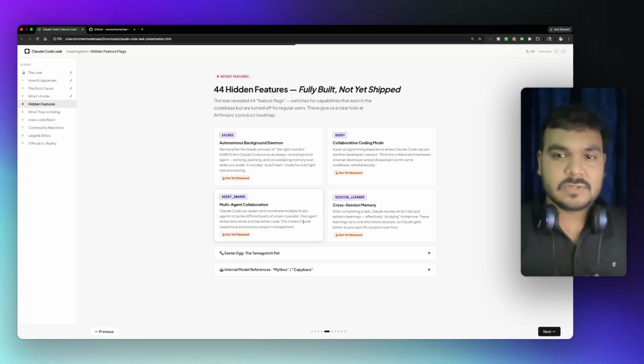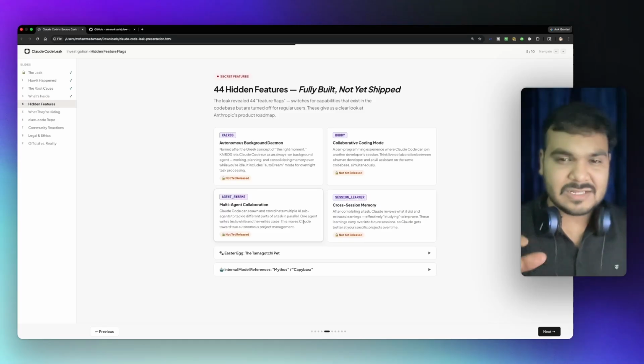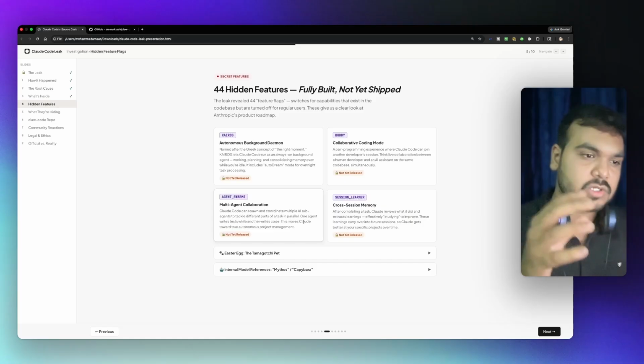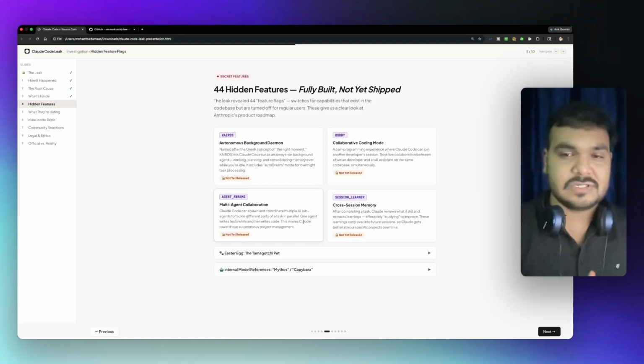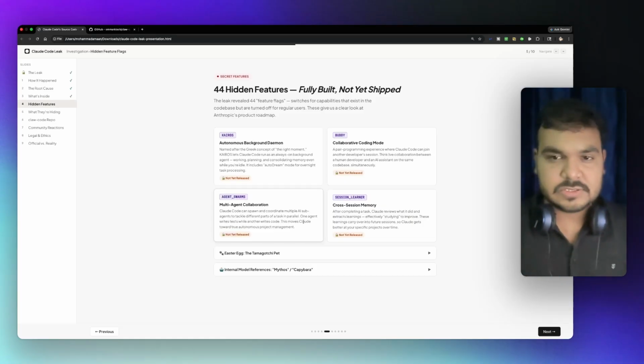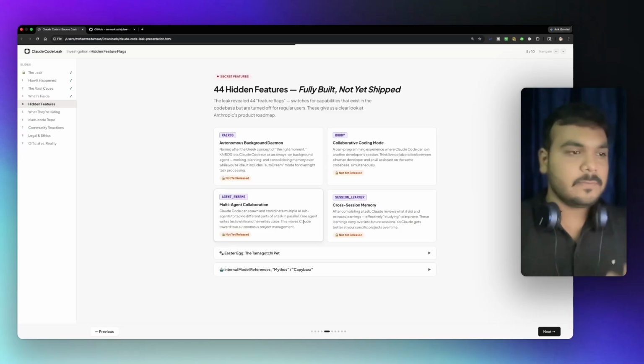Like we can run that, but we still have not gotten the multi-agent system. Claude Code runs on a single agent at the moment. It works like you give it a command and it runs on a single agent, not on multiple agents. So it is also not released yet. It will be released soon.